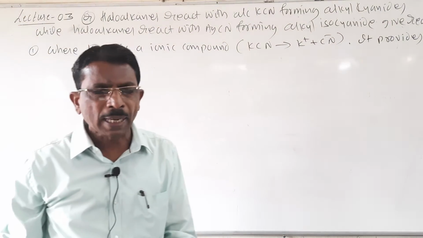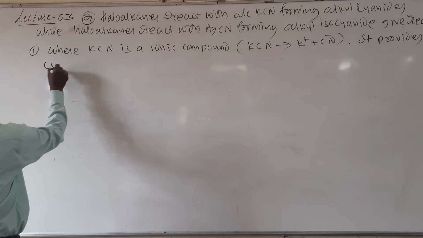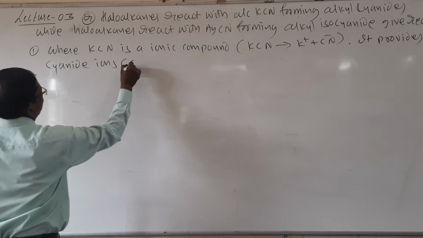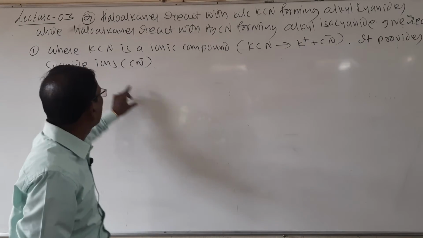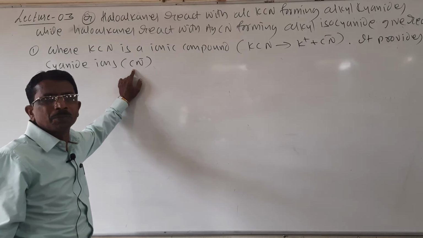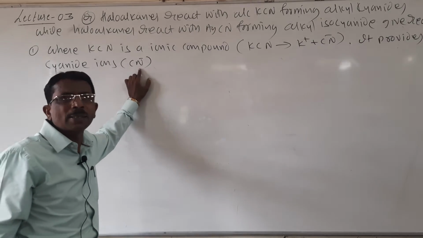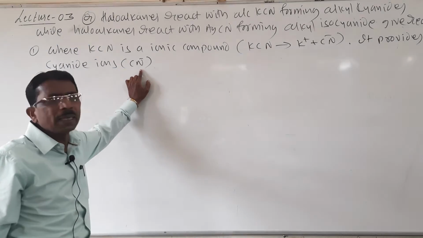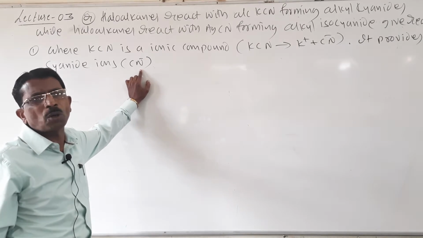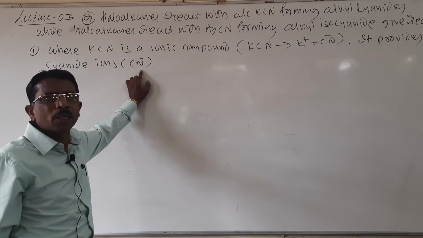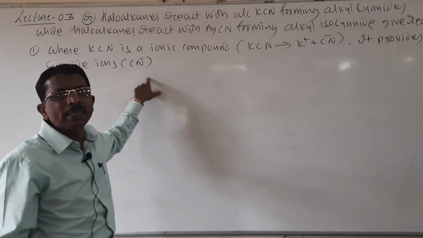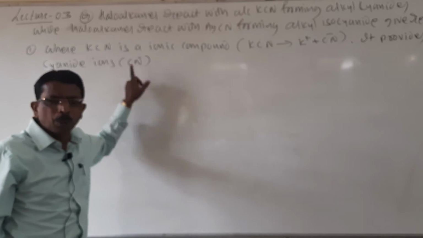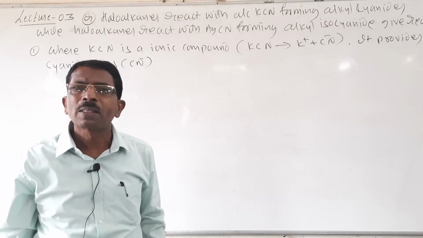So it provides cyanide ions. Here, the carbon and nitrogen present in the cyanide are both electron donors, both having the ability to donate electrons. Therefore the C-C bond is more stable as compared to the C-N bond, and due to this reason it forms cyanides.